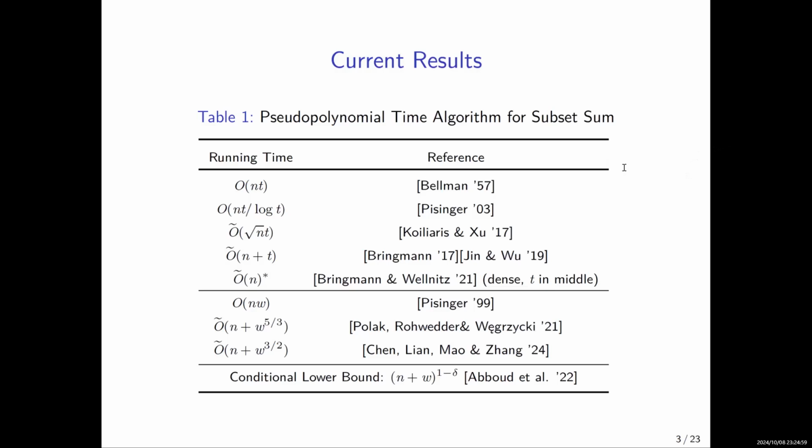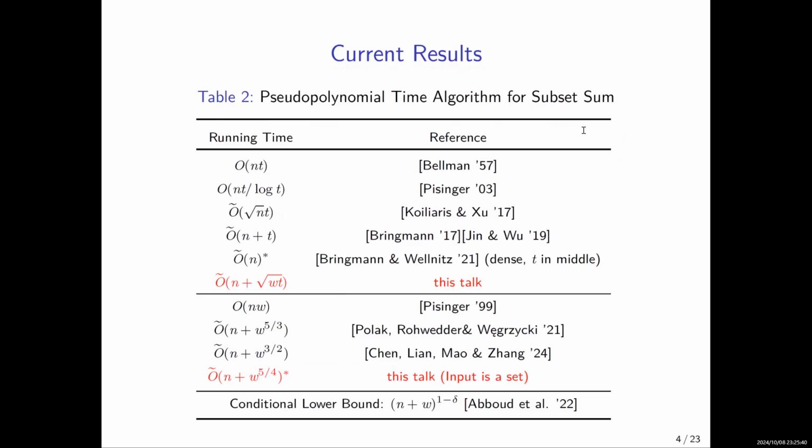When taking n and W as the parameters, so far the best known result is order n plus W to the power of 1.5. We know that W is always smaller than T, so it is a more preferable parameter. But on the other hand, we can also see that in terms of n and W, we are still a bit far away from linear now. There is also a conditional lower bound that states that we cannot get better than linear time in n and W. So the major open problem in this direction is whether we can get order n plus W.